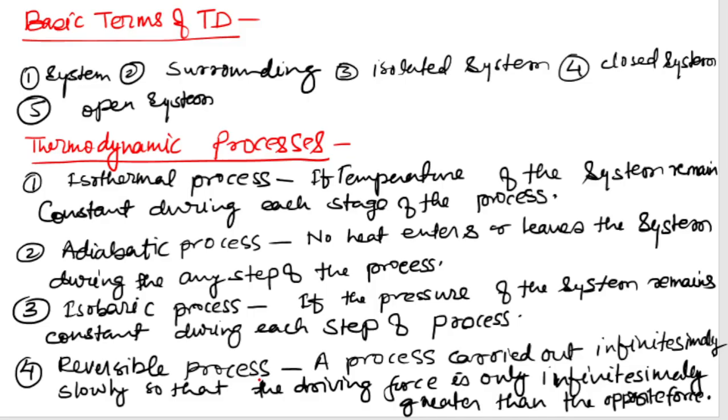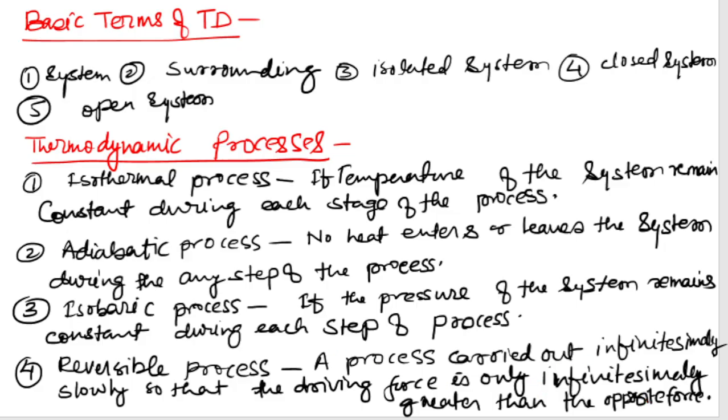Reversible process: a process that is carried out infinitesimally slowly, so that the driving force is only infinitesimally greater than the opposite force. That denotes the reversible process.